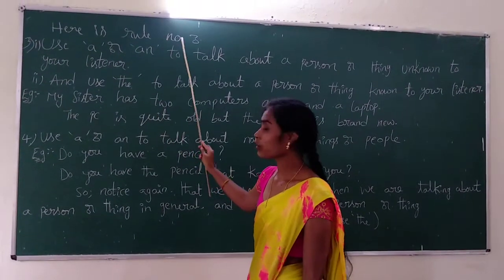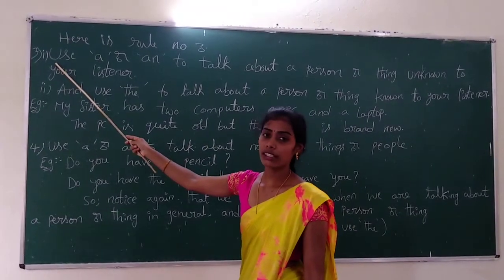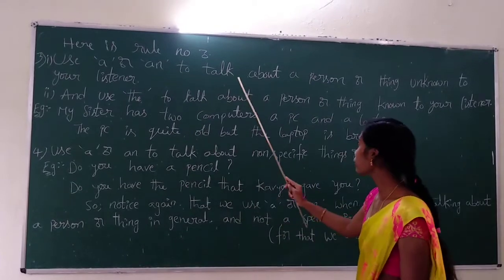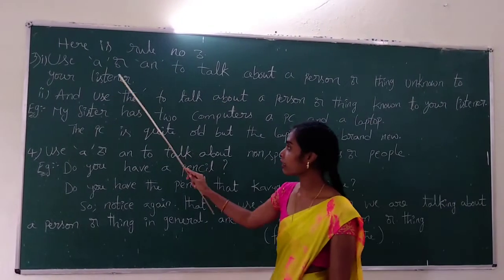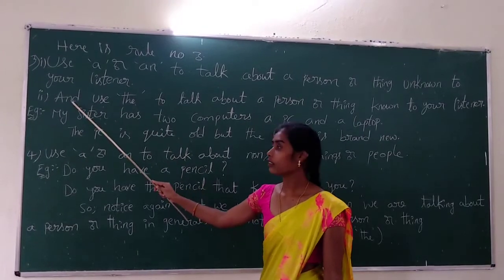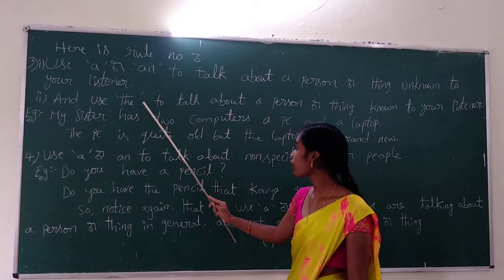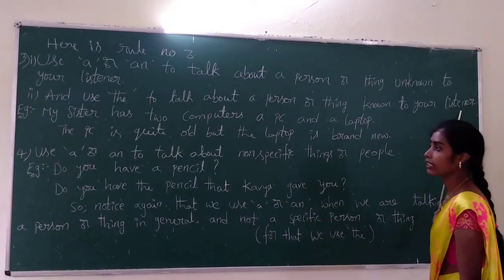Here is rule number 3. In rule number 3, the first one is: use a or an to talk about a person or thing unknown to you, unknown to your listener. And the second is: use the to talk about a person or thing known to your listener.